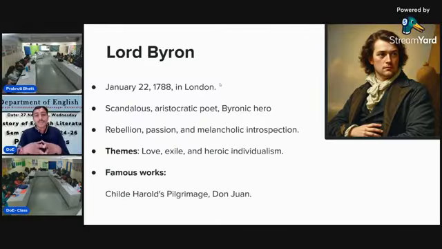He is famous for the term Byronic hero, and he included rebellious passion and melancholic introspection in his poetry. He used themes like love, exile, and heroic individualism. His famous works are Childe Harold's Pilgrimage, Don Juan, and Manfred, etc.